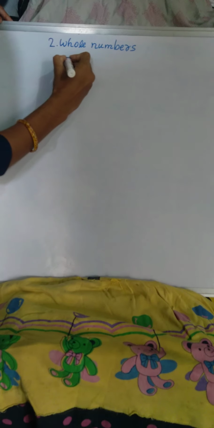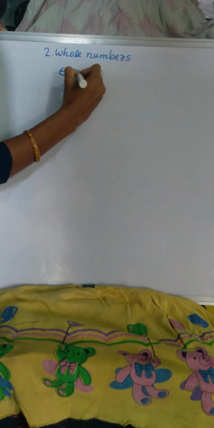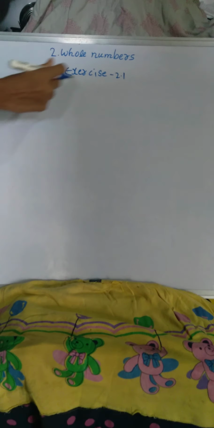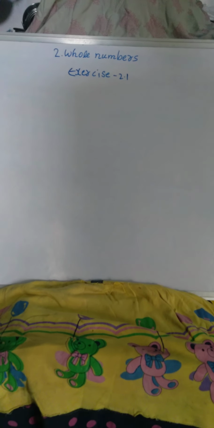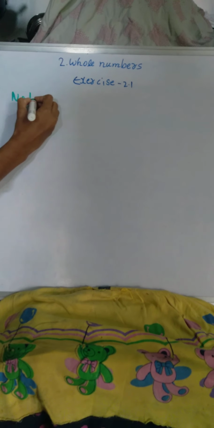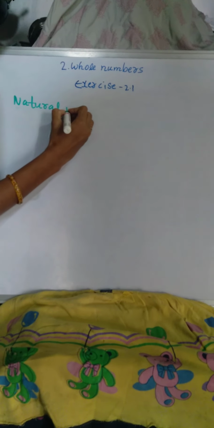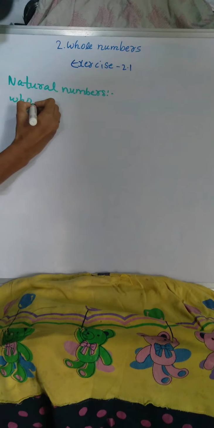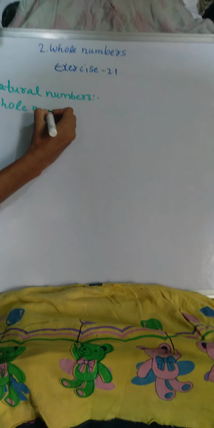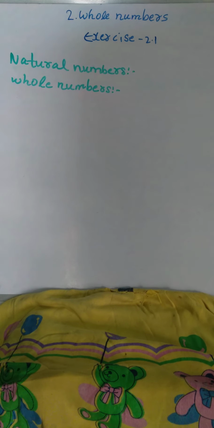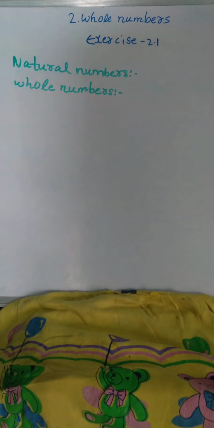Exercise 2.1. Before starting this topic, we will learn what natural numbers are and what whole numbers are.